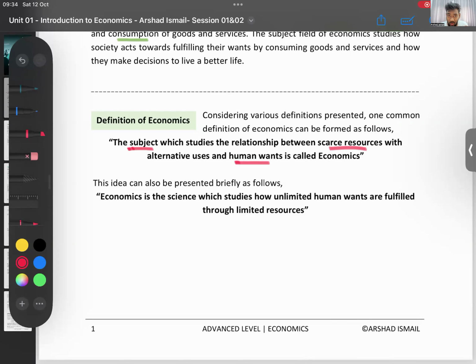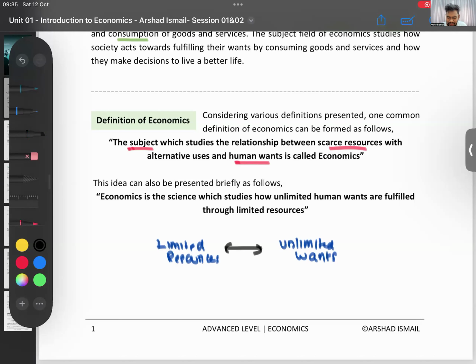People have limited resources, but our wants are unlimited. You want this, you want that, you have unlimited wants. So with our limited resources, how are we going to properly use them to satisfy those unlimited wants? That is what economics is about. Economics, we say, is a study about how humans use their limited resources to satisfy their unlimited wants.